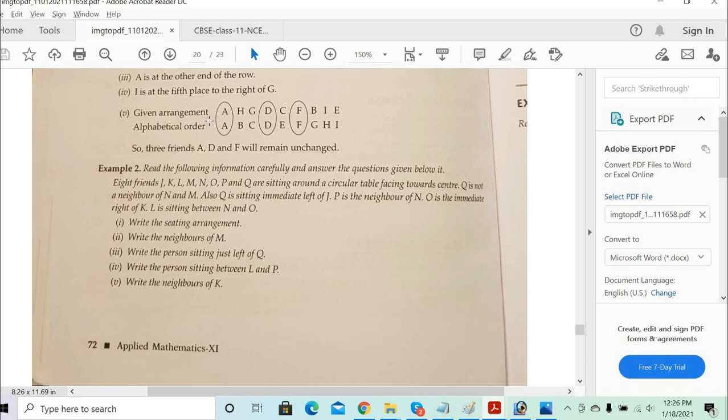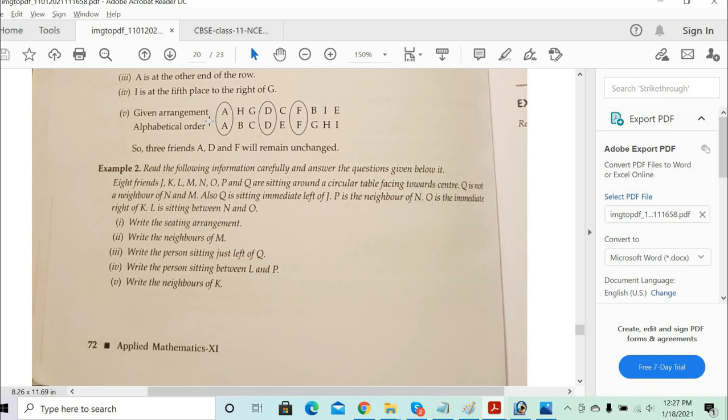Now again, you start writing the parameters. What are the conditions basically? As long as you are clear about the conditions, it will be very easy for you to frame the problem. Now let's understand: 8 friends J, K, L, M, N, O, P, Q are sitting around a circular table facing towards the center. Now Q is not the neighbor of N and M. So whenever you see Q is not a neighbor of N and M, make sure that means Q is not next to N and M. Clear? Yes, sir.